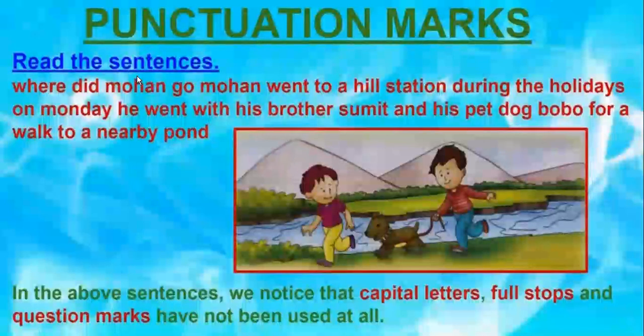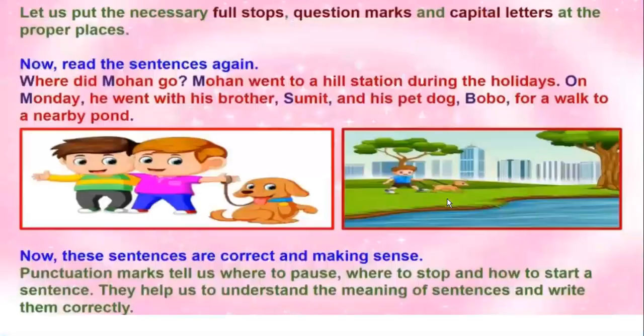Punctuation marks. Read the sentences. Where did Mohan go? Mohan went to a hill station during the holidays. On Monday, he went with his brother Sumit and his pet dog Bobo for a walk to a nearby pond. Now we have noticed that in the above sentences, capital letters, full stops, and question marks have not been used at all. So let's see the correct one.